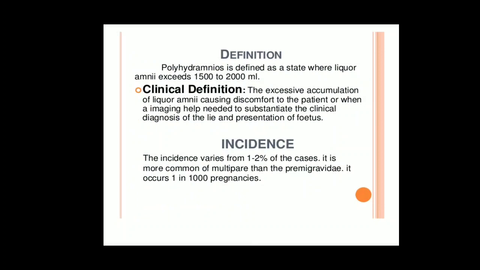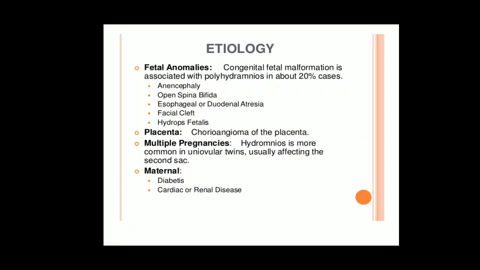Incidence. Regarding incidence, it varies from 1 to 2% of cases. It is more common in multipara. That means in a second pregnancy it is more common than in a primigravida. Primigravida means the mother who has become pregnant for the first time. It occurs in 1 in 1000 pregnancies. So this is regarding the incidence.